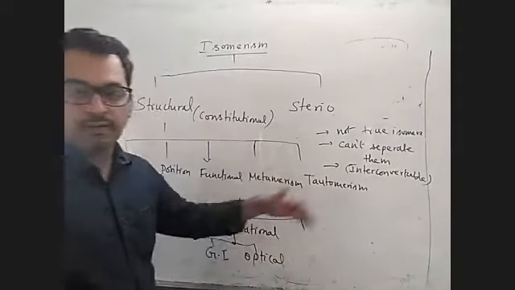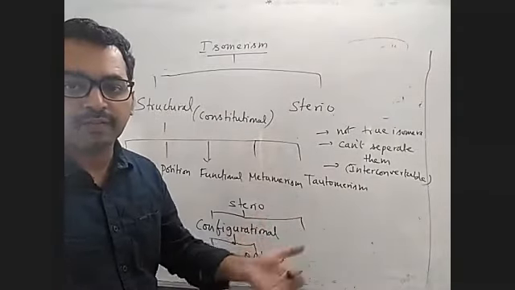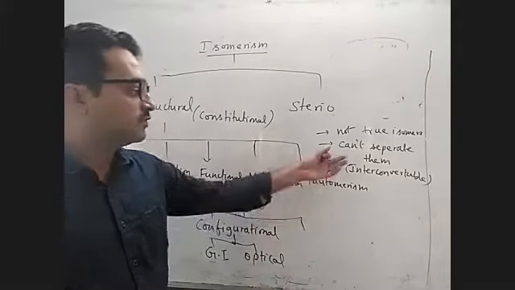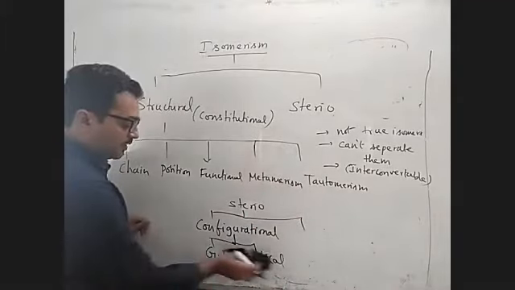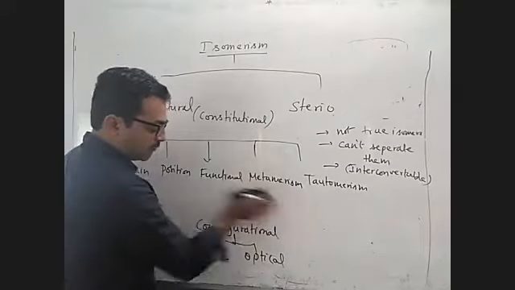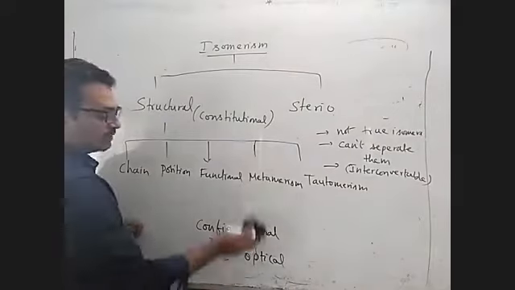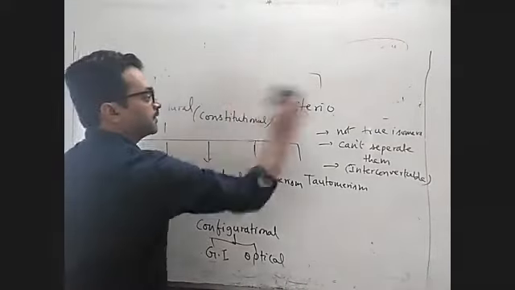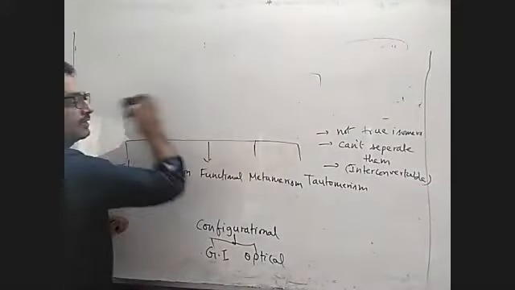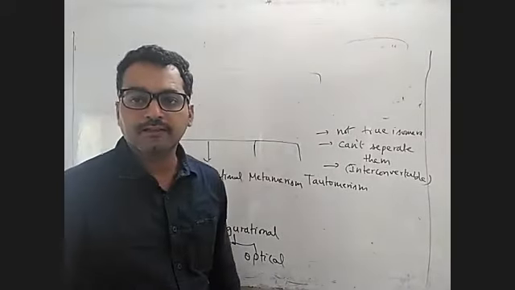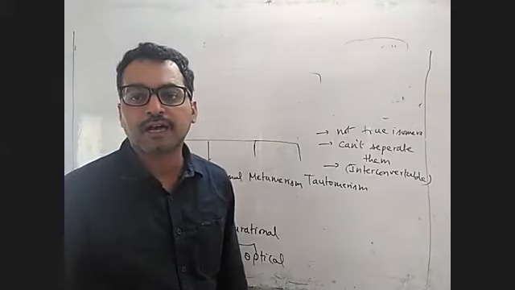From gauche form to staggered form to eclipsed form, they are interconvertible. The energy required for that is very small. Now coming to configurational isomerism, the opposite of that. What are configurational isomers? They are the isomers formed by the restricted rotation of the carbon-carbon double bond.